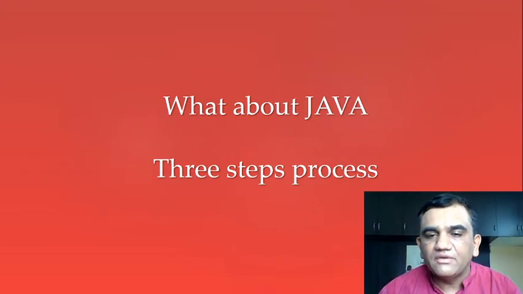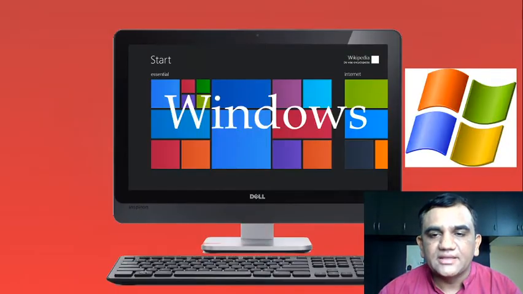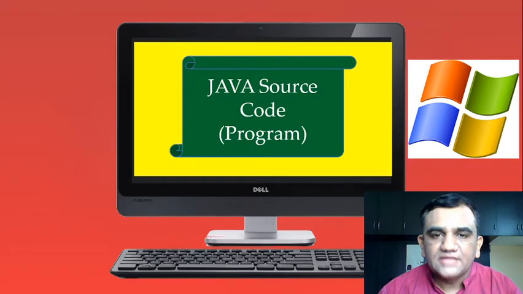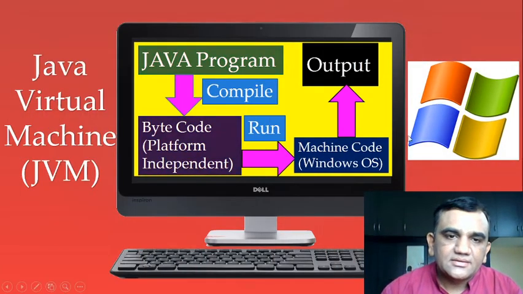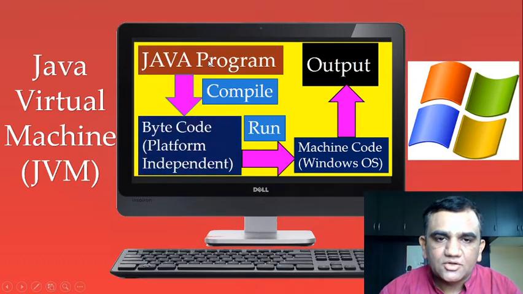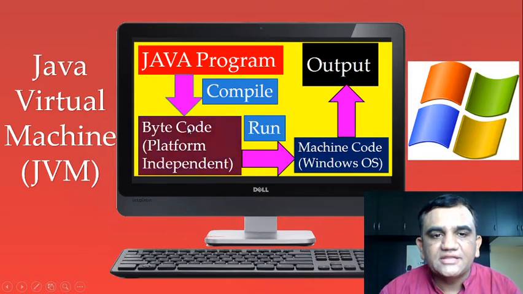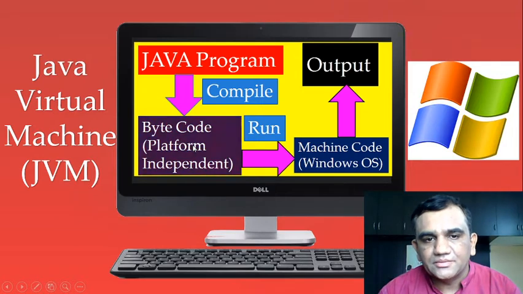Java is platform independent. It follows a three-step process. Let us take the example of Windows. We have the same Java source code. The Java program, or the source code, will be compiled here and it will generate the bytecode, or the platform independent code. This is also known as the intermediate code. This code is not machine dependent code, it is an intermediate code.